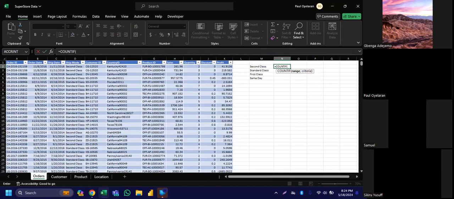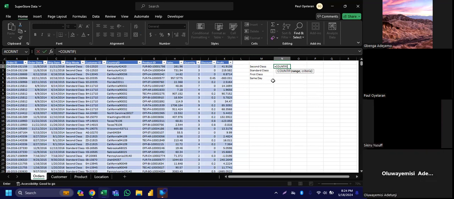The range should be those Superstore data sets. Where? This is the Superstore now. Column D. Yes, column D will be our range, because that's where we have what we want to count here.